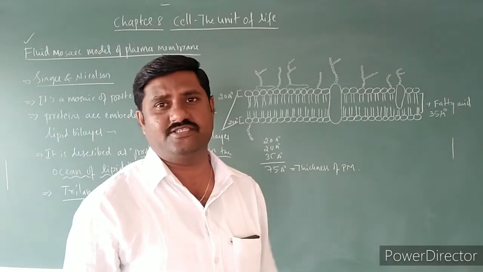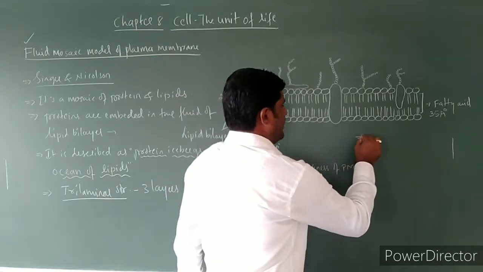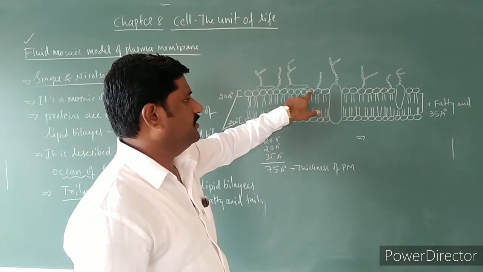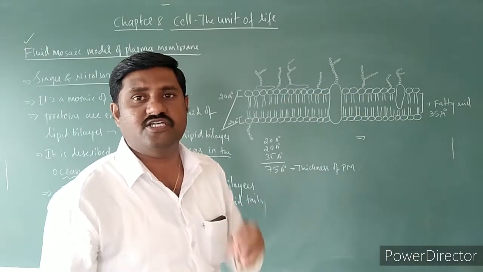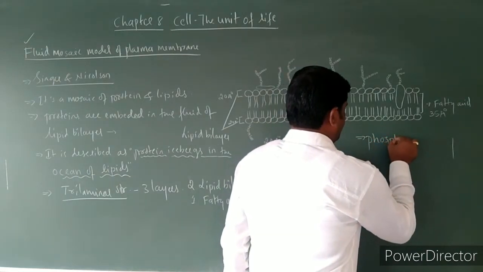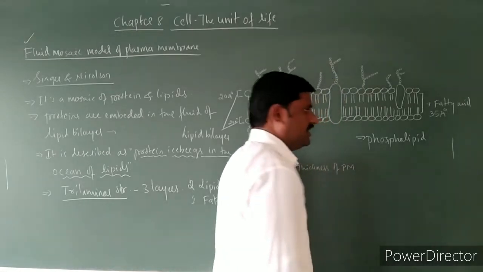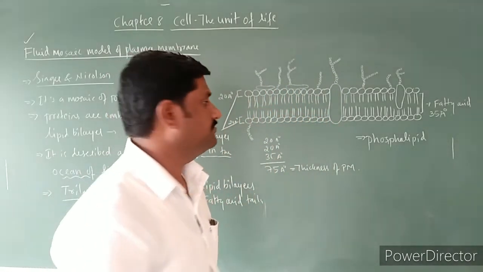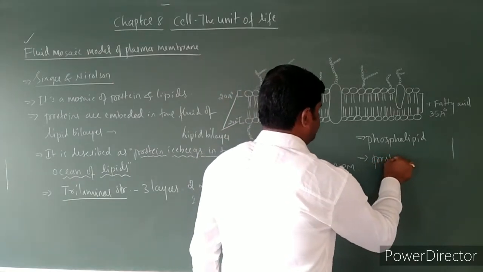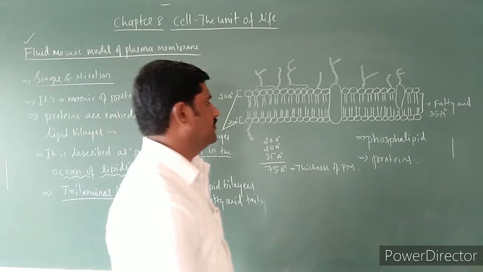Then what is it actually made up of? Let us see. Chemically we already know this is made up of lipids, and the kind of lipids is phospholipids. We come across the phospholipid bilayer, and here we come across the proteins.